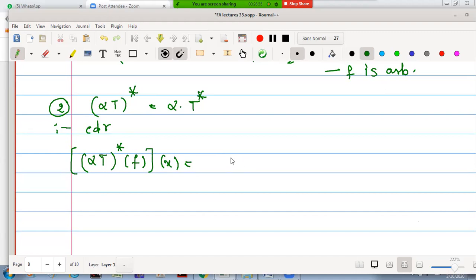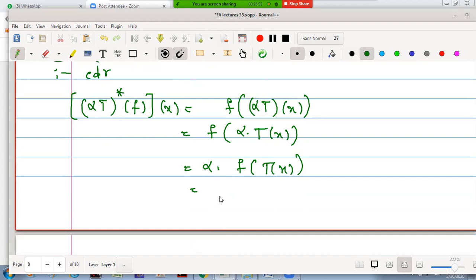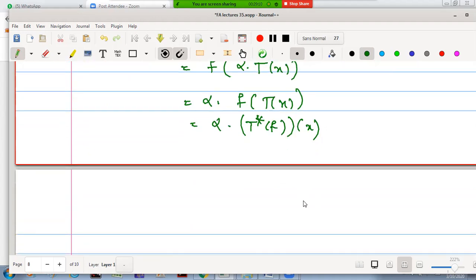Then the definition says that this is f of (alpha T) operated on x. Now how is this operation defined? Alpha T operated on x is alpha into T of x. But as f is linear, this is alpha into f of T of x. Therefore, f of T of x is nothing but T star f operated on x.